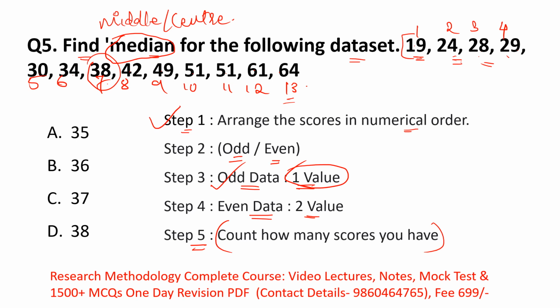Which number is coming at the 7th position? 38. So 38 is your middle or median value, the center value of your data set. That's why the correct option is option D, 38.